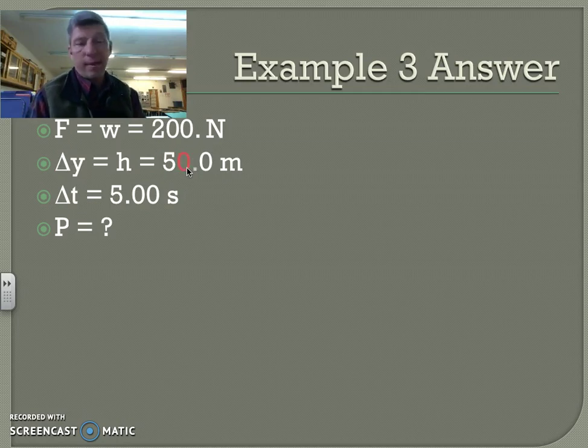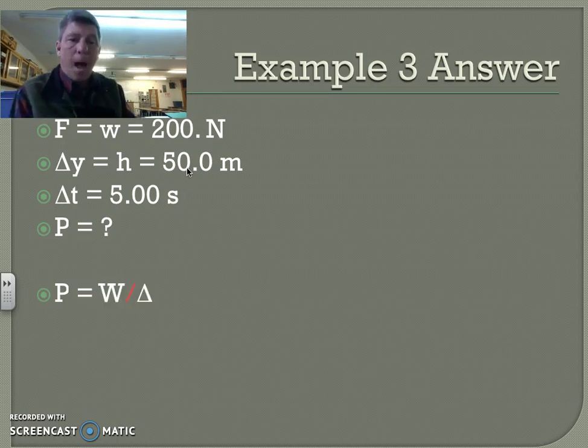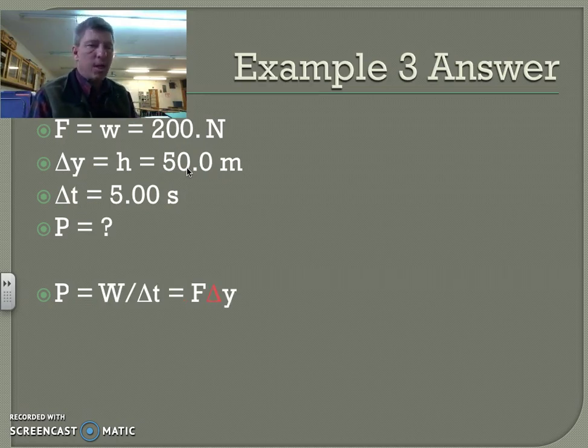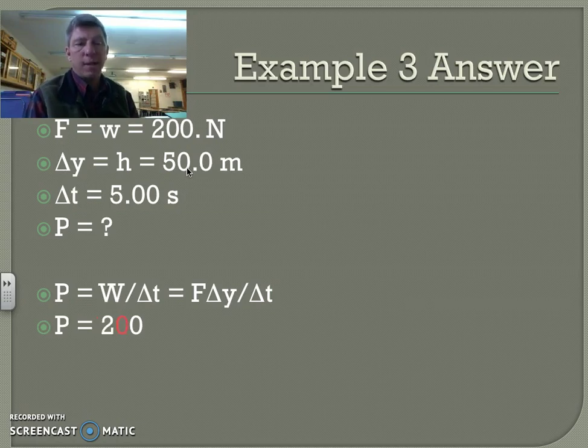The question obviously is, how much power have I expended in order to raise this 200 Newton weight? So again, I'm looking for power, and I know that power is equal to work, notice capital W in this case, divided by time. And I know from my previous lesson that work is equal to force times displacement, or in this case, the weight times the height, all divided by delta t.